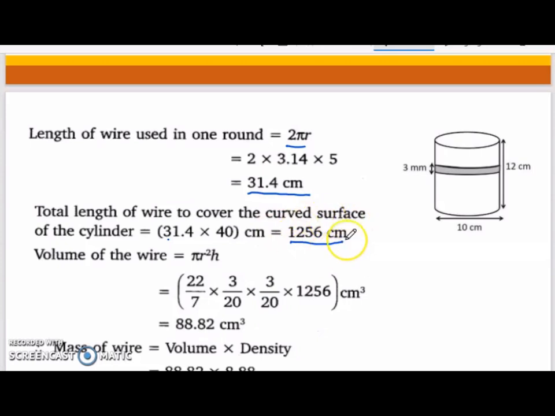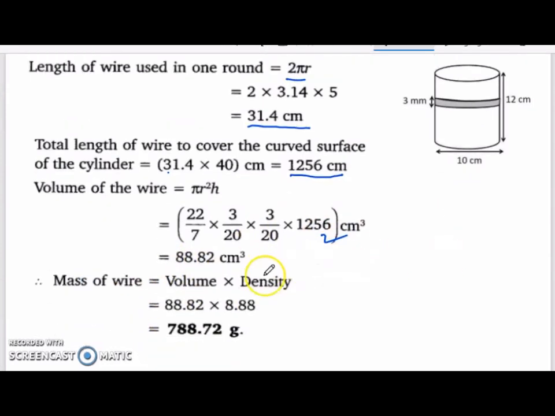And what will be the volume of this copper wire? Now this copper wire is a cylindrical shape. It is having a certain radius and a certain height. So that radius is 3 by 20 and height is 1256 centimeter. So with that you can find the volume. And mass of the wire will be volume multiplied by density. So this volume will be multiplied with 8.88 and the answer will be 788.72 gram. This is the approx answer.